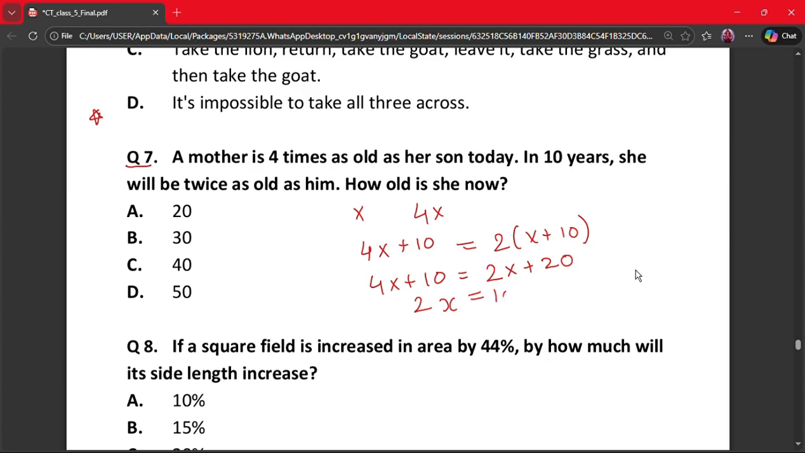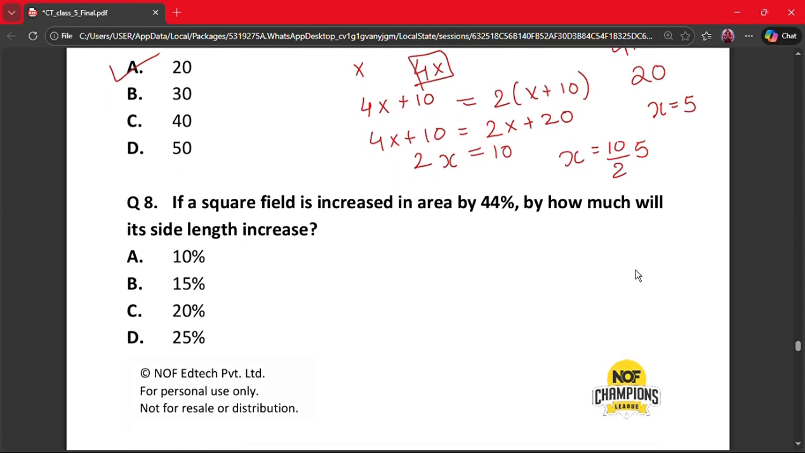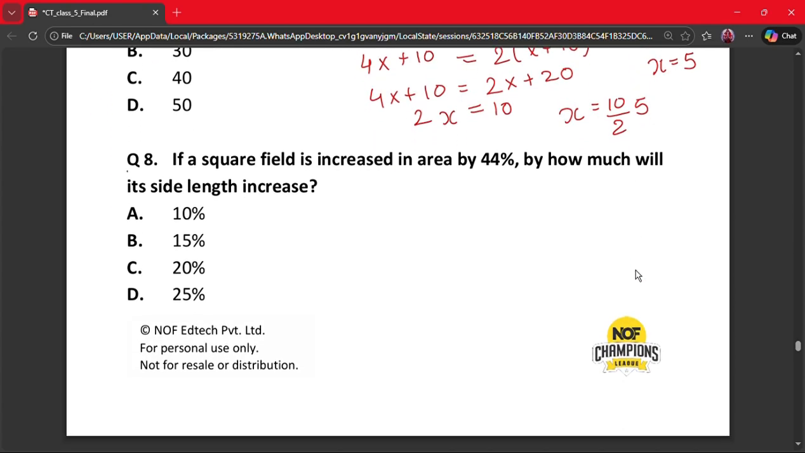is equal to 10 and X will be equal to 10 by 2, which is 5. So the value of X is 5 and mother was 4X. So 4 into 5 gives us 20. So the correct answer is option A. Next question is question number 8.